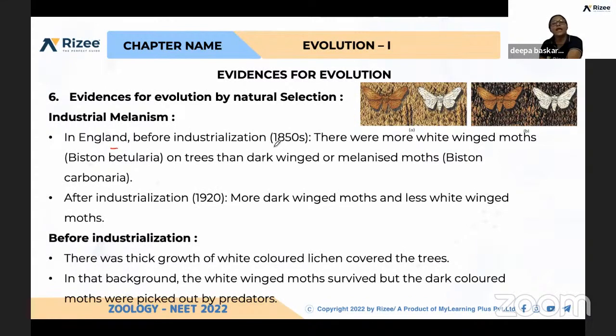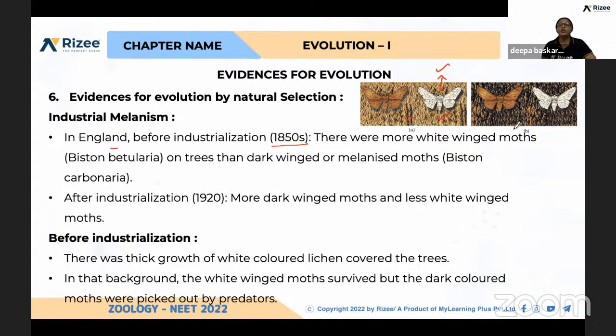See, in England in the 1850s, there were not that many industries. So during that time, many white-winged moths were found on trees. Because the tree, again, was very light brown in color.